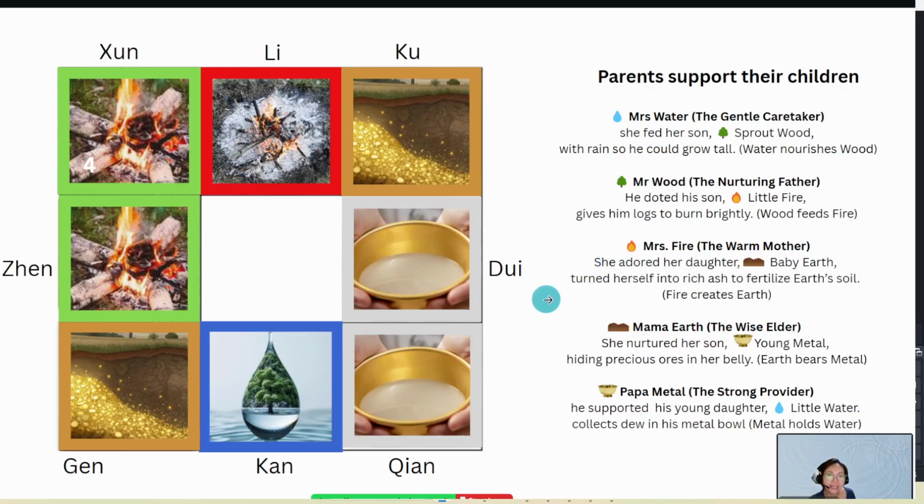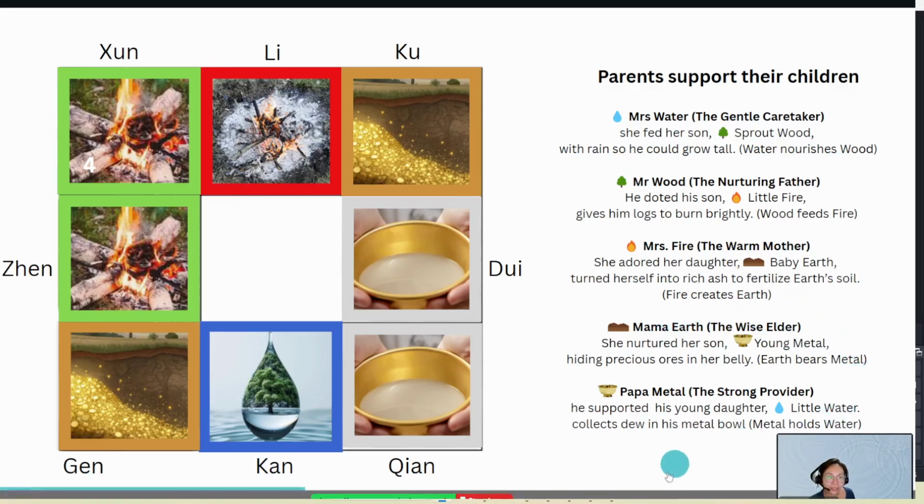The next one is Mrs. Fire. Imagine her as a warm mother. She adores her daughter, baby Earth. So now she will turn herself into rich ash to fertilize the earth soil. It's just like fire when burned becomes ash, and then it will fertilize the soil. So fire creates the earth.